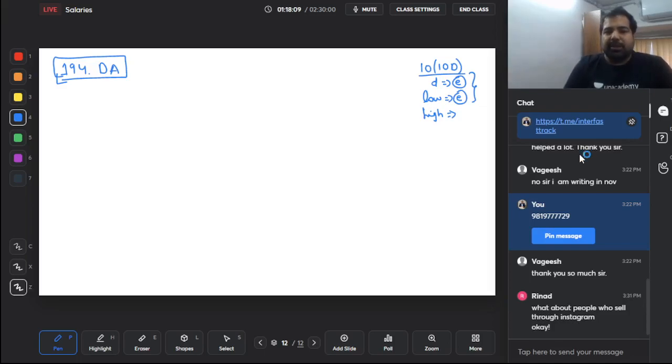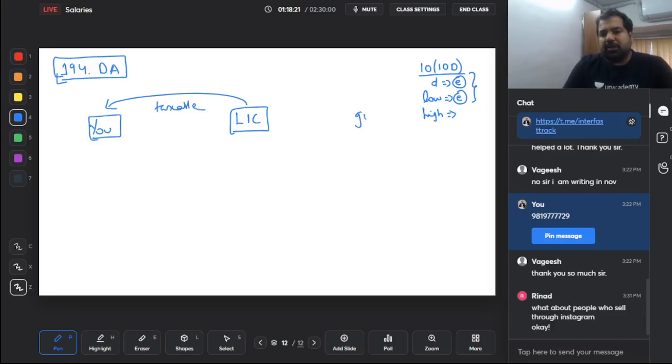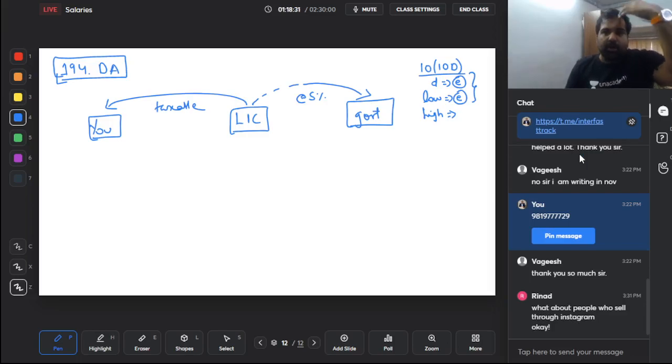So this is basically an insurance company, a life insurance company, and they are paying you some amount which is taxable. This is you, they are paying you some amount which is taxable. So the government says, listen, why don't you do one thing? Why don't you deduct TDS and pay at the rate of 5%? You say okay, but the government says follow these following 3 steps. So what are the 3 steps, guys?